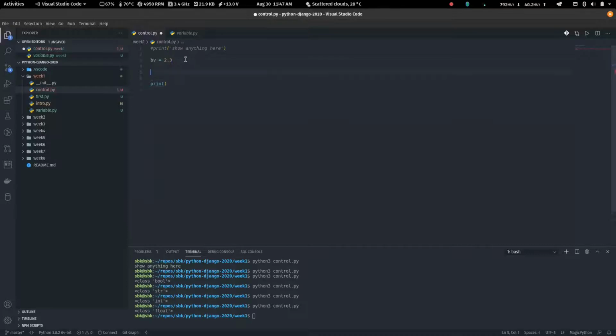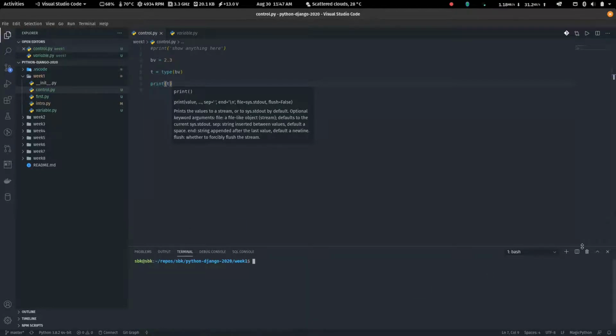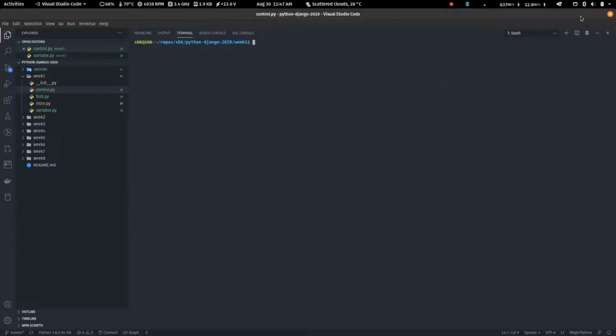so let me just separate this from here so that it's very clear. And just call this t. I'm going to tell you what type it is, right? So when I run this, it says class float. So this type function, what it does